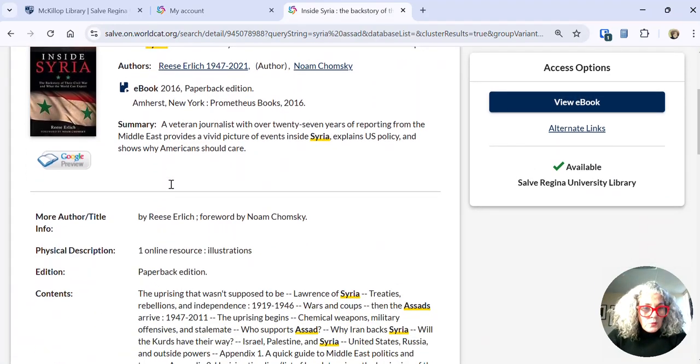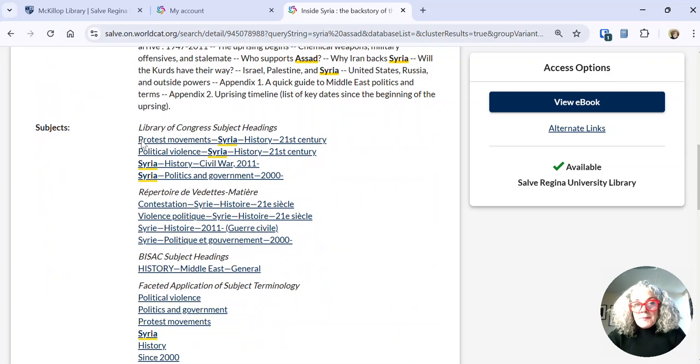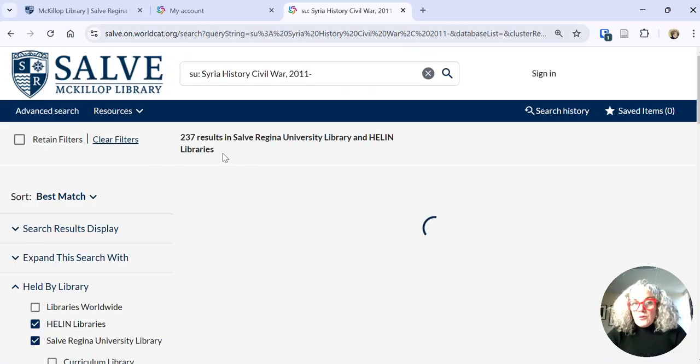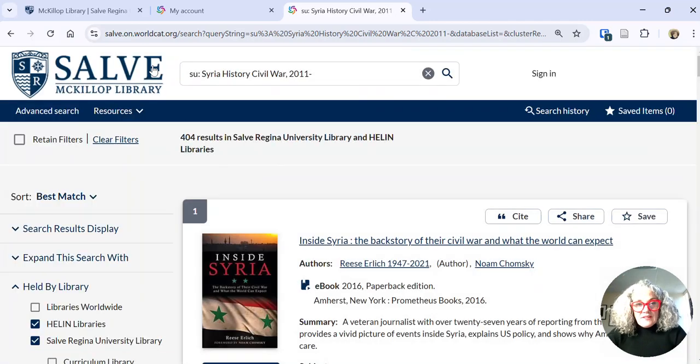If you are interested in this topic, it's really a good idea to look at our Library of Congress subject headings, because this is another entryway into books that are more specifically about your topic. So if we clicked on History of Syria Civil War 2011, it would bring up a new search just for the subject headings related to Syria's civil war.